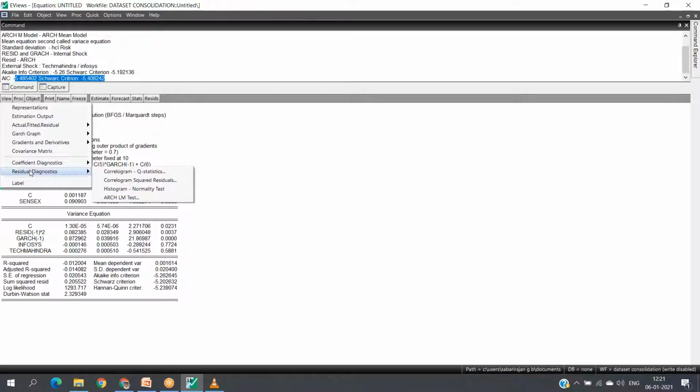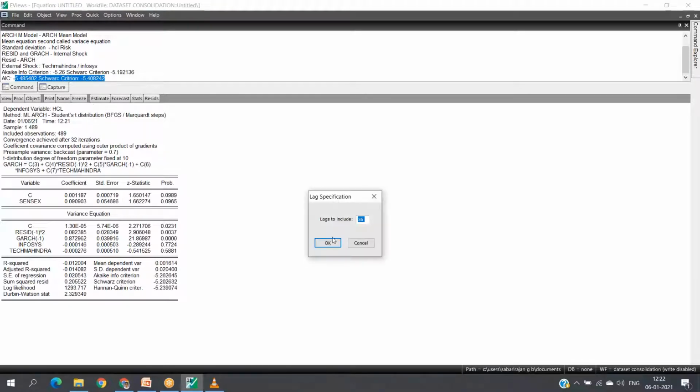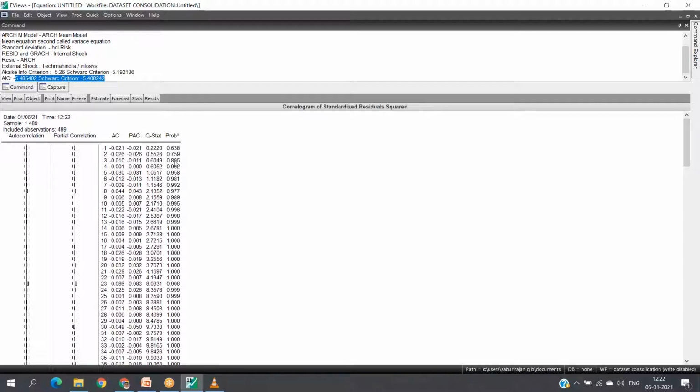Under View, Residual Diagnostics, choose the correlogram of squared residuals and set lags to include to 36 as the default. It's all about the probability, the p-value. You are inferring from it whether the observation has serial correlation or not.